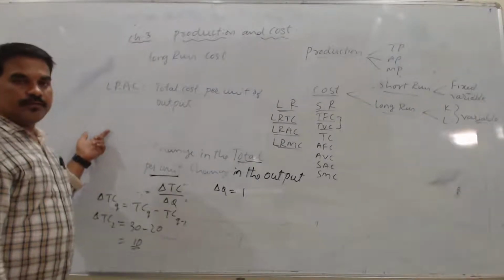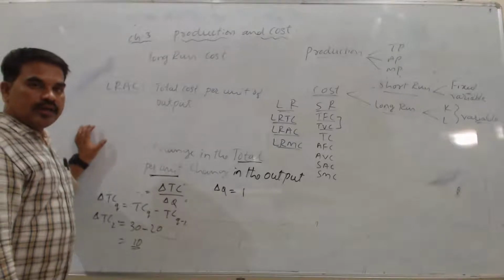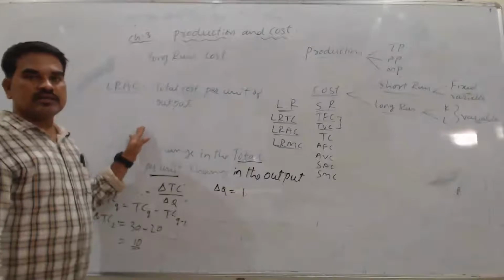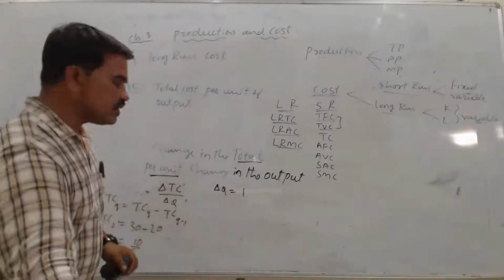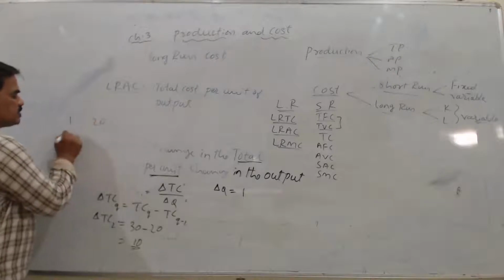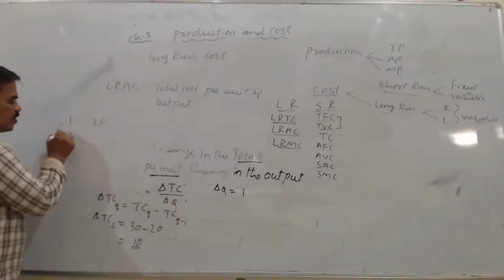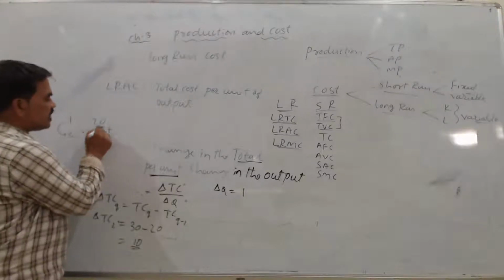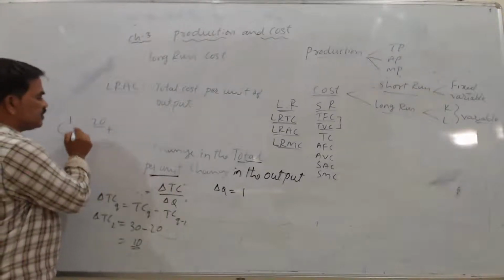In another way, to get one extra additional output, how much additional cost am I spending? Suppose for one output it is 20 rupees, and I need a second, additional output. How much additional amount am I spending? 20 I already spent on the first output.